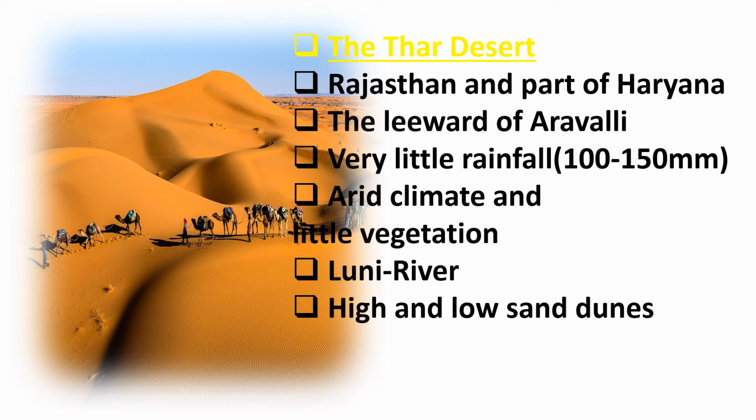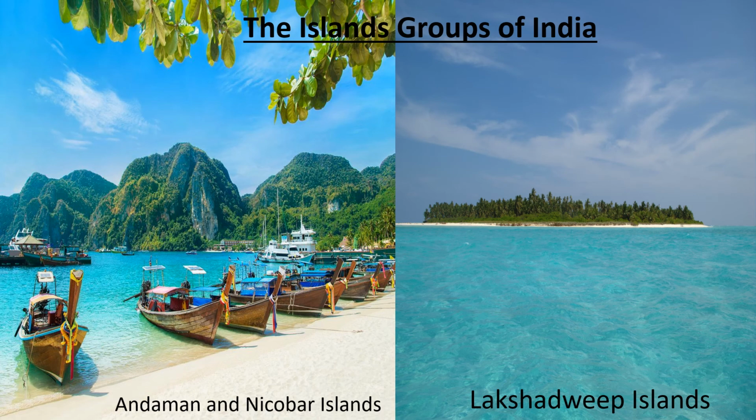Here the minerals are available but unexploited. But in recent times, natural gas, gypsum, limestone and salt are now being exploited. The settlements in this region are mostly found near Jodhpur, Bikaner and Jaisalmer. Luni is the only river that flows in this Thar Desert region.